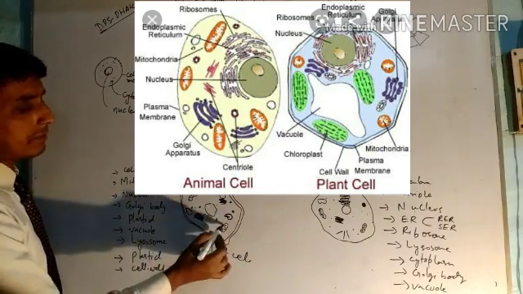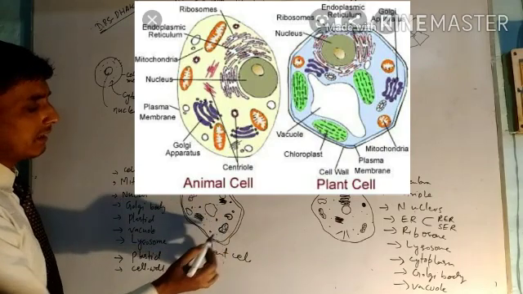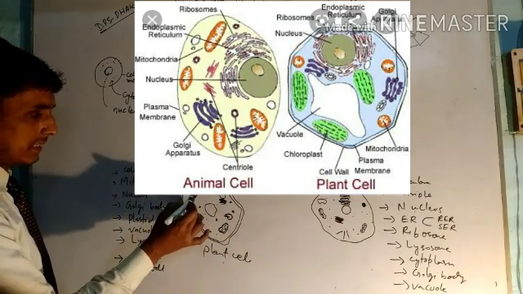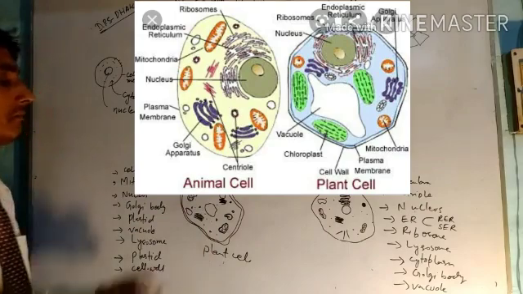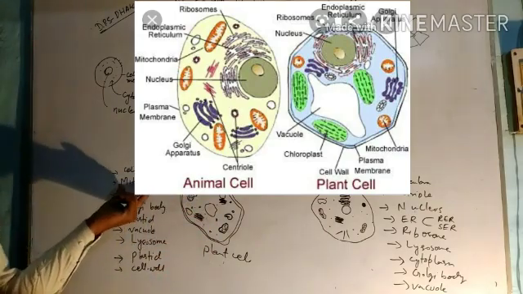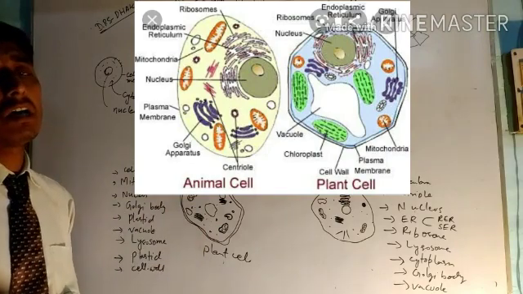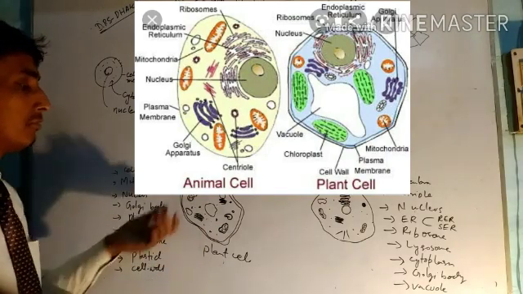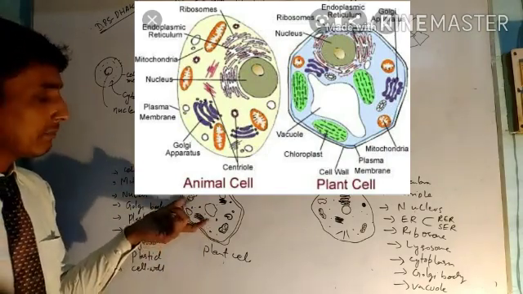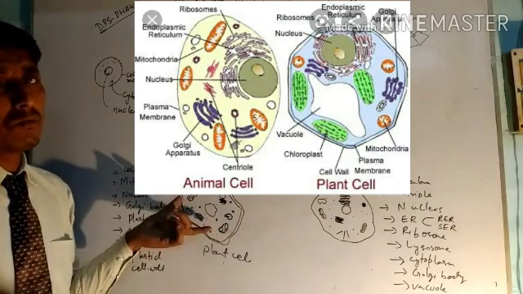And this bean-shaped cell organelle is called mitochondria. Actually, mitochondria are bean-shaped, and mitochondria is also called the kitchen of the cell because the food is made in the mitochondria with the help of photosynthesis.